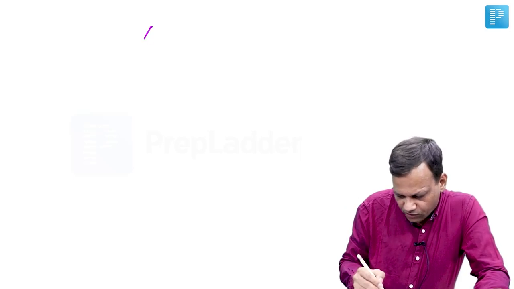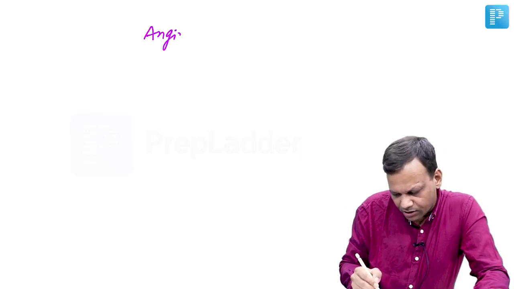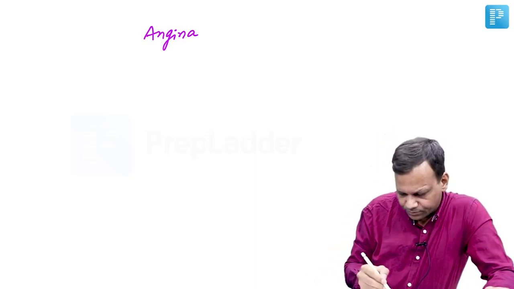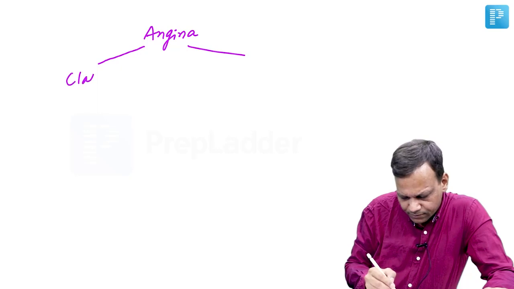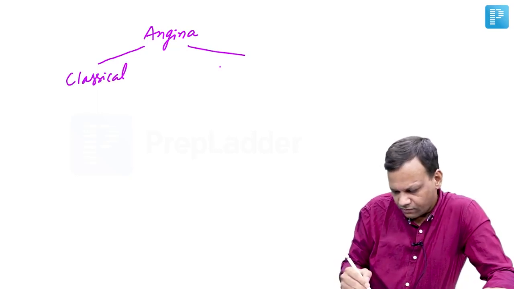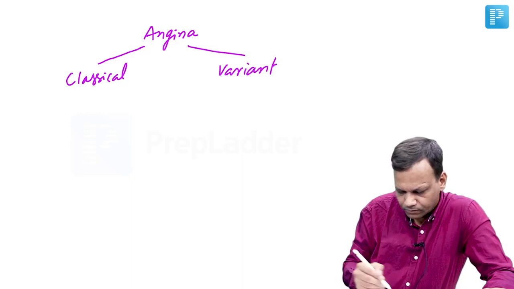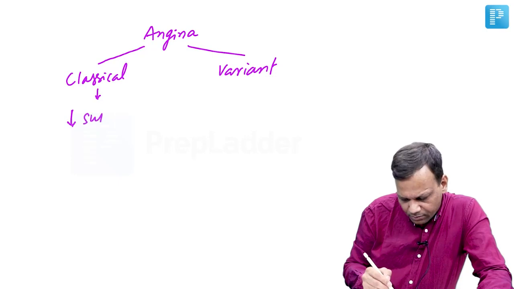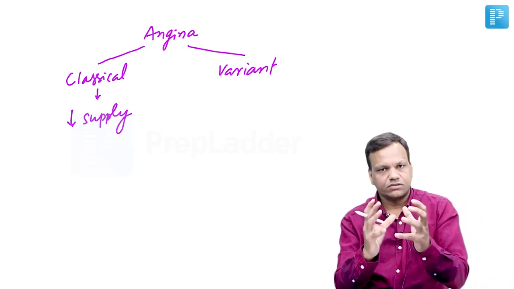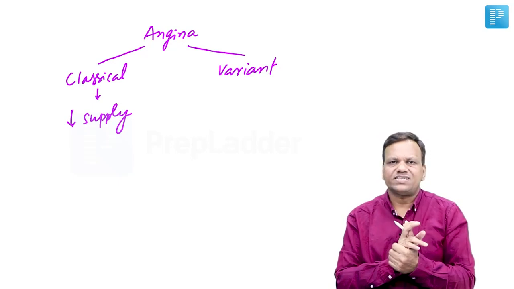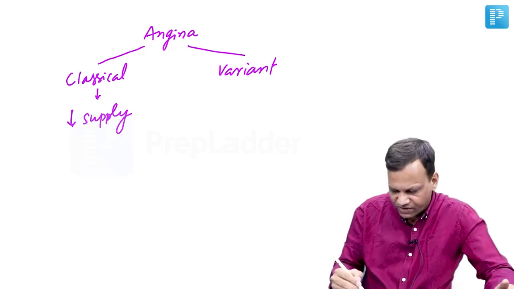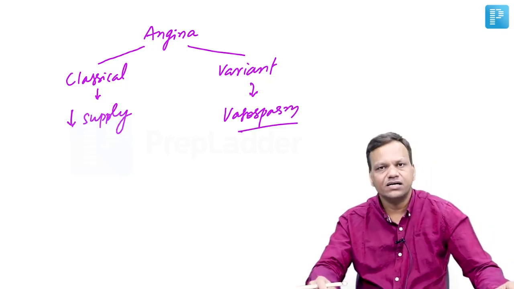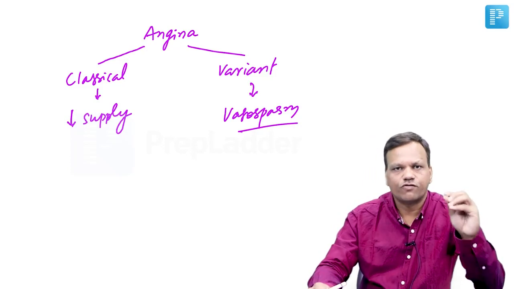The next topic in the cardiovascular system is angina pectoris. So we'll discuss basically ischemic heart disease, which includes angina and MI. So angina may be classical or it may be variant. The basic problem in classical angina is a decrease in blood supply to the heart because of obstruction. Okay? So the main treatment of classical angina is to increase the blood supply, whereas variant angina is due to vasospasm, also known as Prinzmetal angina. So the only treatment in variant angina is dilation of coronary artery.